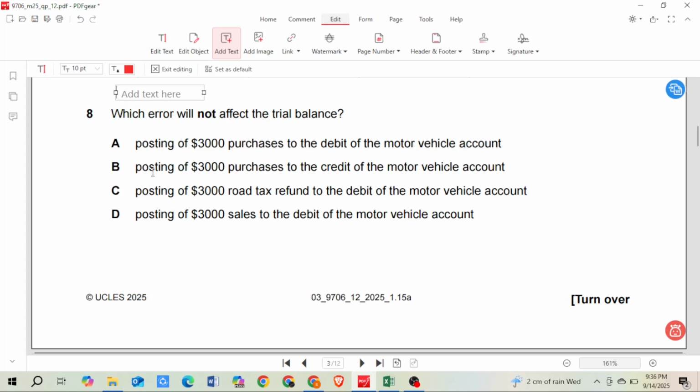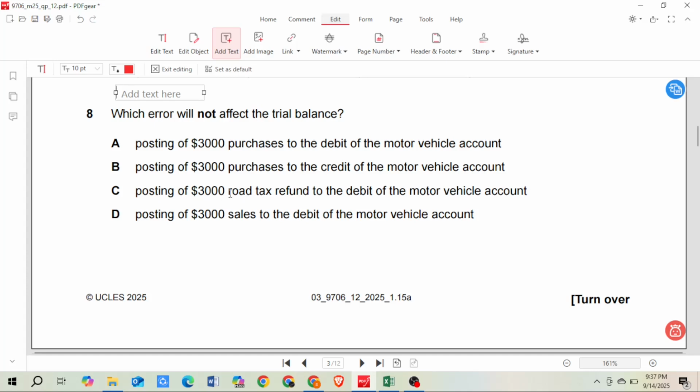Number B, posting of 3,000 purchases to the credit of the motor vehicle account. Purchase is a debit balance, but if we wrote it on the credit side, then the trial balance would not match, so this would be detected by the trial balance. Number C, posting of 3,000 road tax refund to the debit of the motor vehicle account.